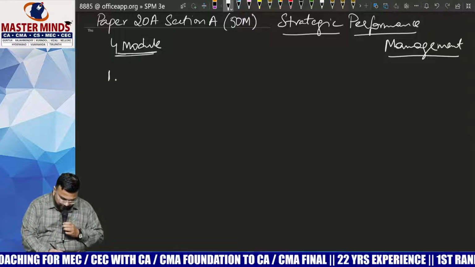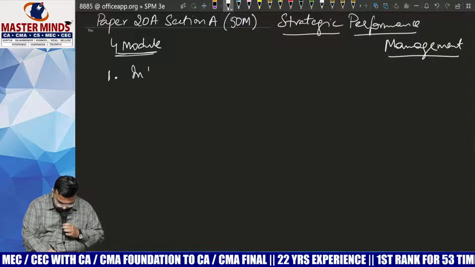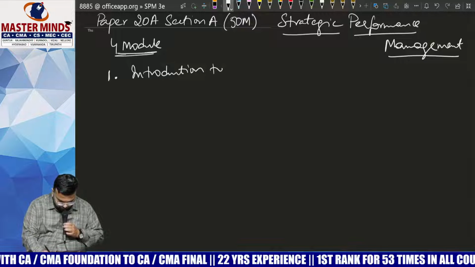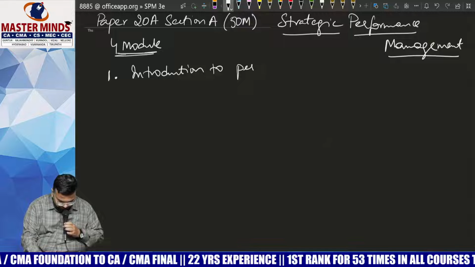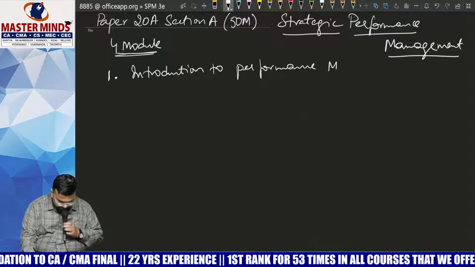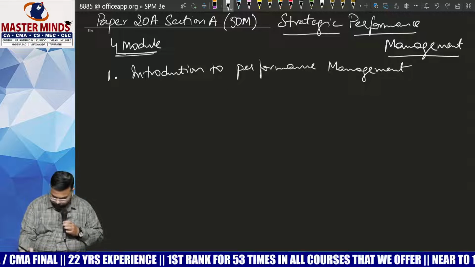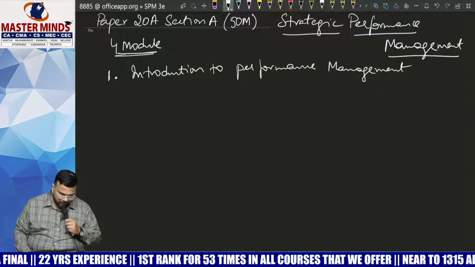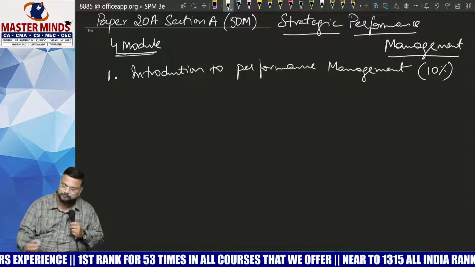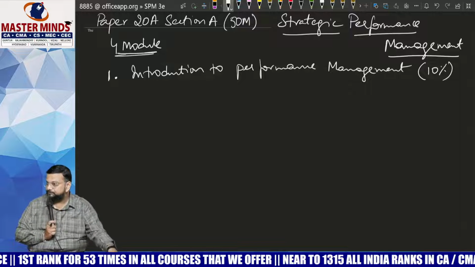In the first module, we are going to learn about introduction to performance management. The weightage of this module is 10% of the total weightage of this subject.